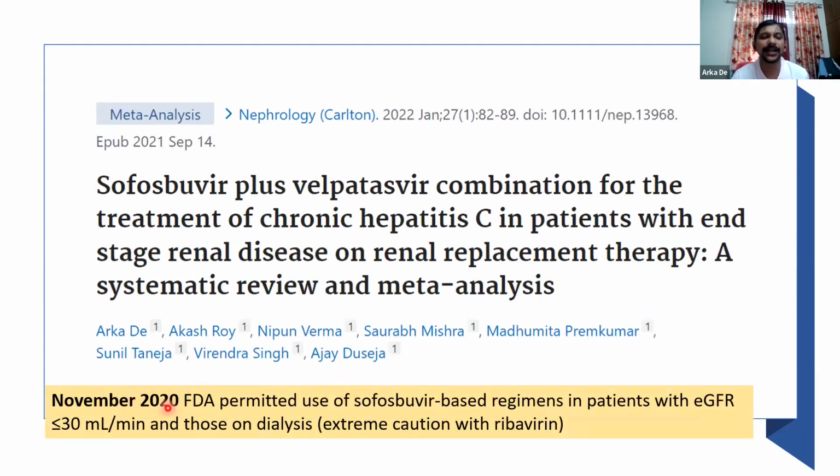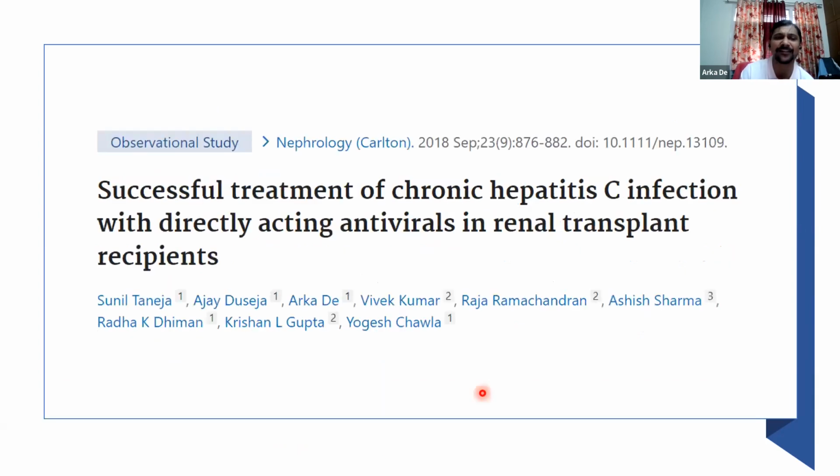So in November 2020, the FDA permitted the use of Sofosbuvir-based regimes in patients with eGFR less than 30, and also in those patients on dialysis. Obviously, caution with ribavirin has to be practiced. So the basic point is that now these patients with end-stage renal disease who are on dialysis with hepatitis C infection can be treated in a similar fashion as patients without kidney disease, using similar regimes. And we also have data about the safety and efficacy of Sofosbuvir-based regimes in the renal transplant setting.